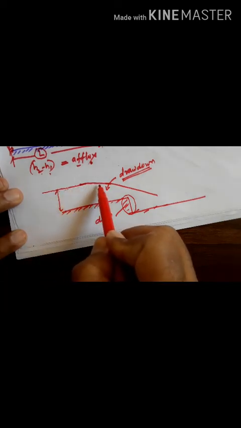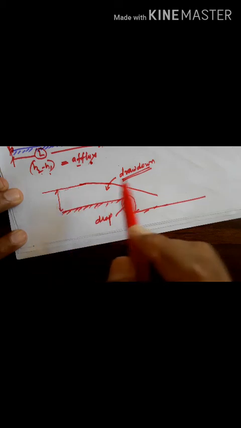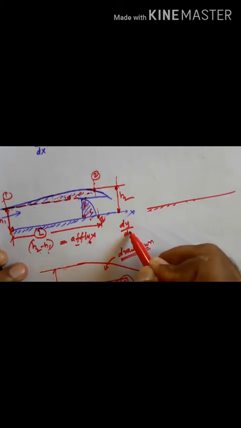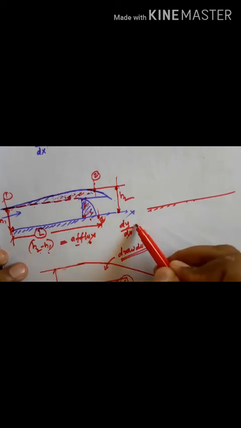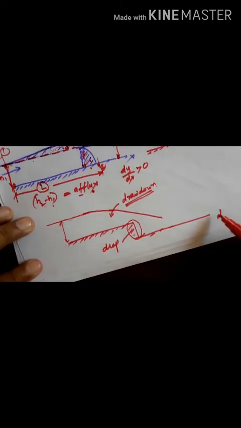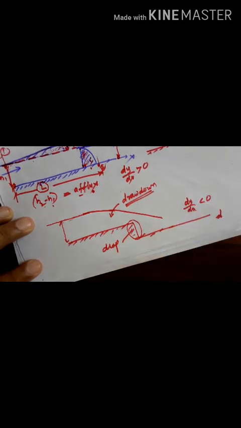It is decreasing along the direction of flow. The depth is decreasing along the direction of flow. For this we can write dy by dx is less than 0.